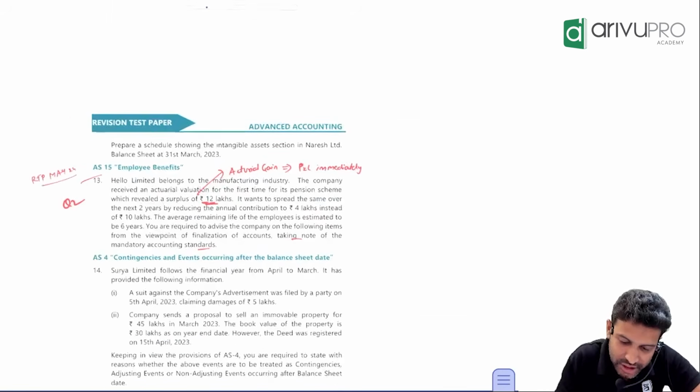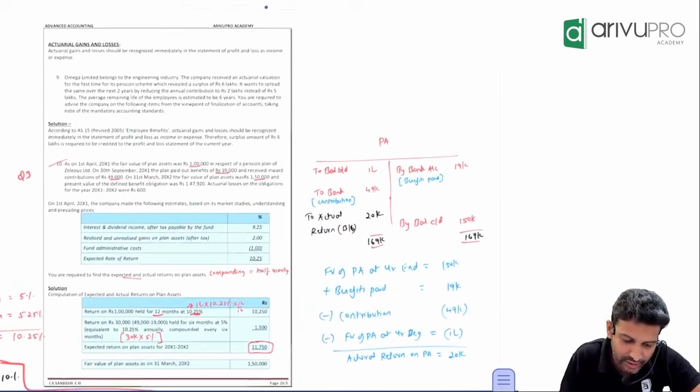This one you know already. Actuarial gain or loss, where will it go, sir? P&L immediately. For this and all, I will teach you. It will hit me only, I think, again now.